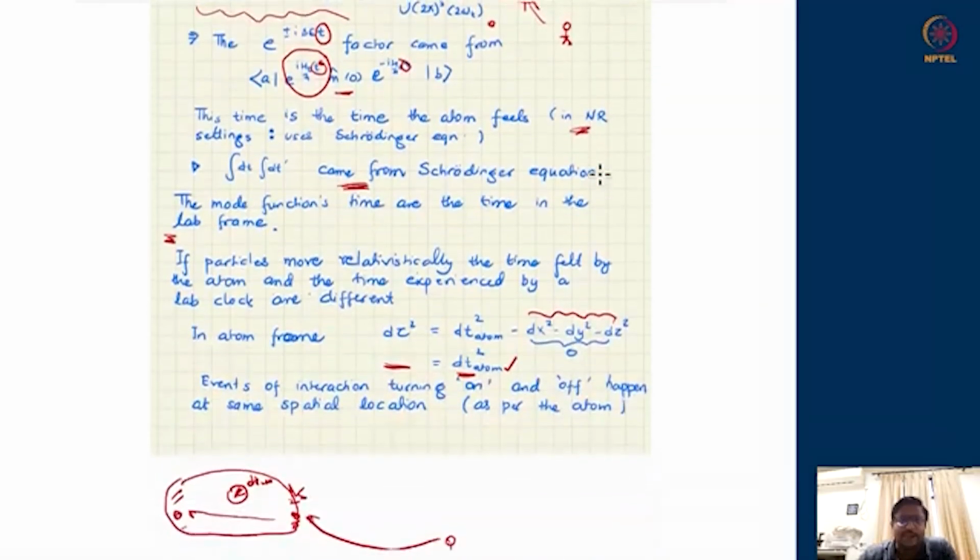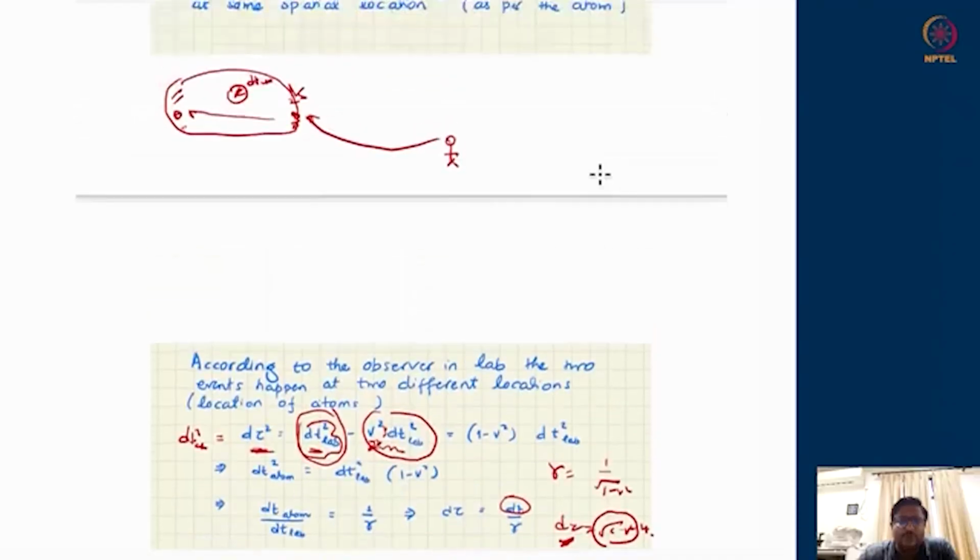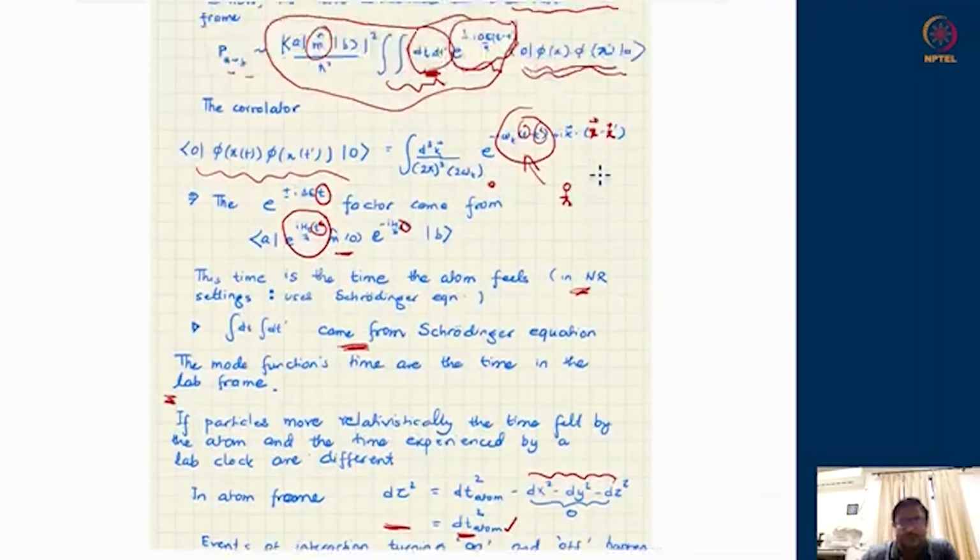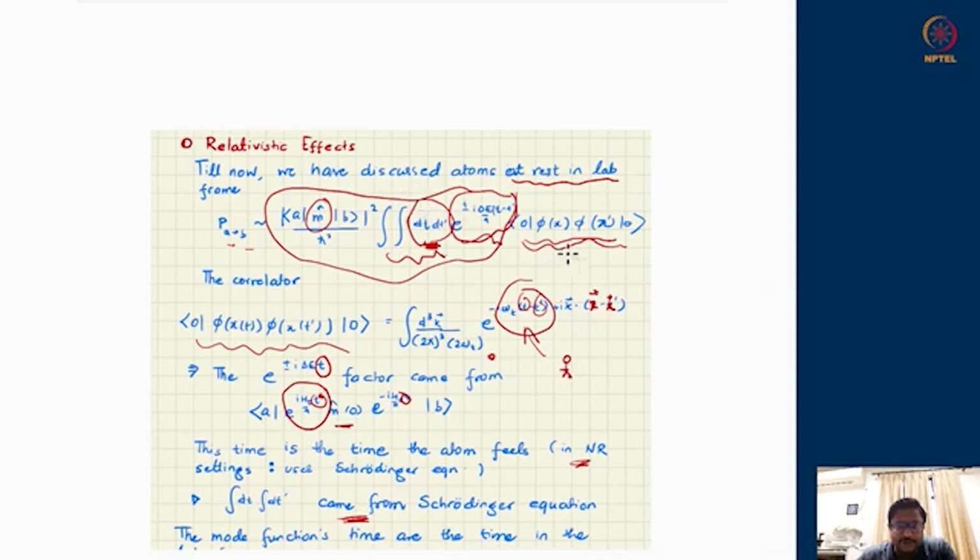Now, if we keep writing the field description as true for the observer in lab, then we have to translate the 2-point correlation into the rest frame of the atom, because the Schrodinger equation is supposed to be true in the rest frame of the atom only. Schrodinger equation will not be true to describe the time evolution of the atom from the lab frame, because Klein-Gordon or Dirac equation should guide that. But in the rest frame of the atom, because it is not moving at all, it will feel that its own evolution is governed by the Schrodinger equation only.